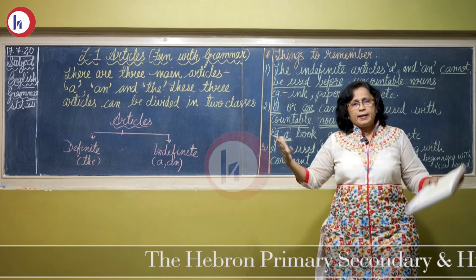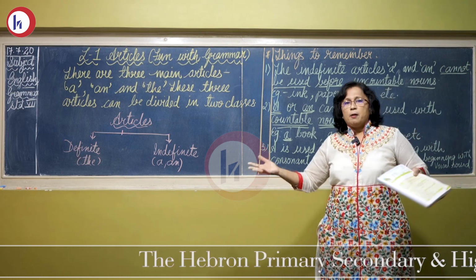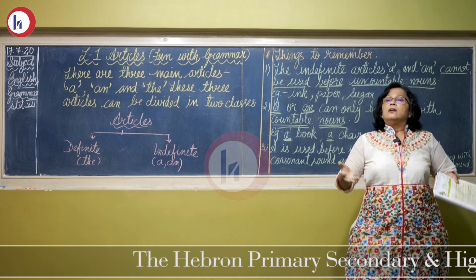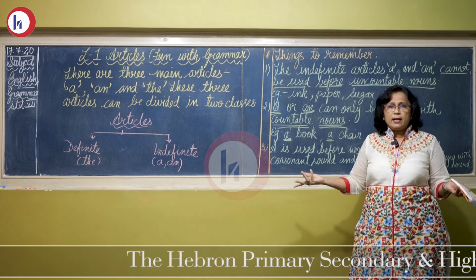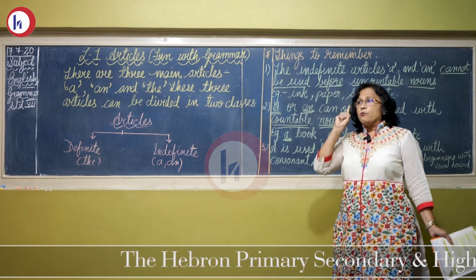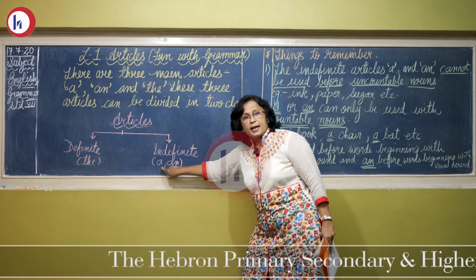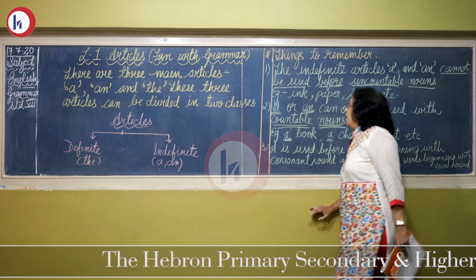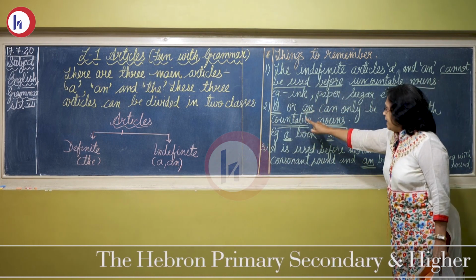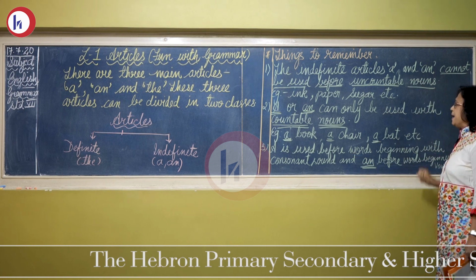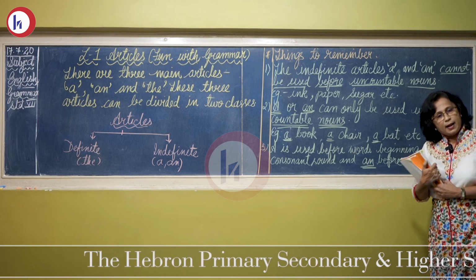Uncountable means which we cannot count. Diesel, petrol, milk, sugar, tea, these we cannot count. So before that we cannot put an indefinite article, that is a and an. Second, a or an can only be used with countable nouns.